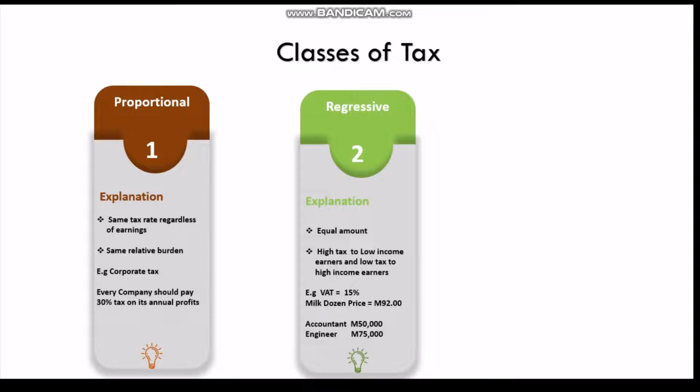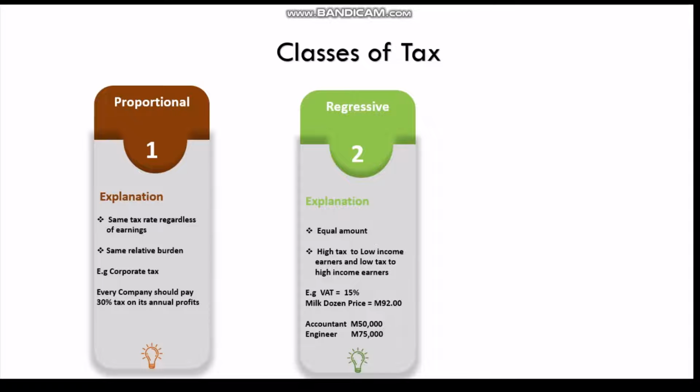Here LRA, Lesotho Revenue Authority, is charging a tax amount to people. In this system, the low income earners are charged high tax, while the high income earners are charged low tax. For instance, an accountant is earning 50,000, while the engineer is earning 75,000 of salary or wage.